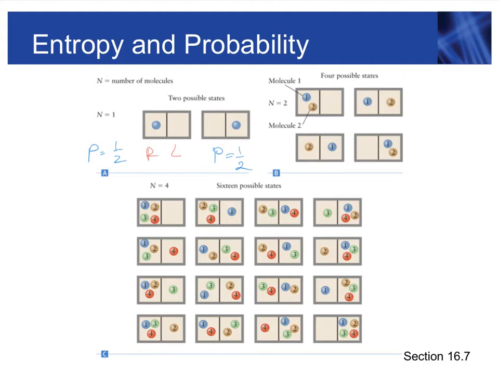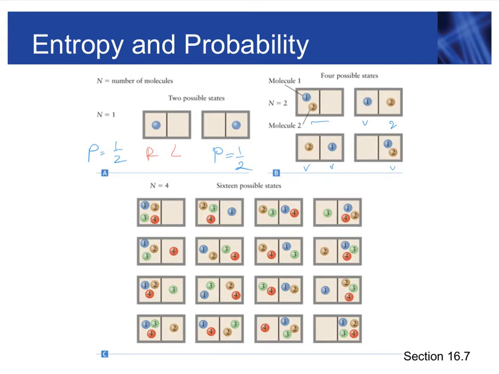Let's now consider a case when we have two molecules, 1 and 2. In this situation, the first combination is represented here with both of them on the left-hand side. Then another possibility is 1 on the left side, 2 on the right side. Then 2 is on the right and 1 is on the left side, and now both of them are on the right side. So in total we have four possible states, and 2 of them have an equal distribution on the right and on the left.